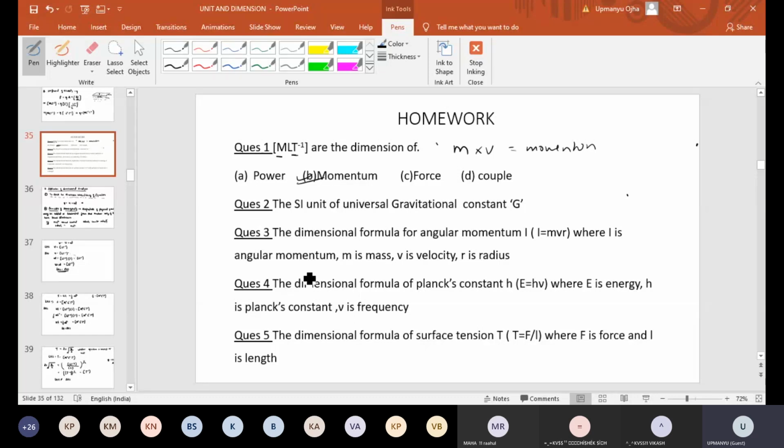Second problem we have already done. Fifth problem we have already done: the dimension of surface tension. Now can we do this problem or we can leave now? Okay, we don't have time. Any doubt you can ask me. So I think tomorrow we have to discuss question number 3 and question number 4 only. Fine. Any problem anyone is having?